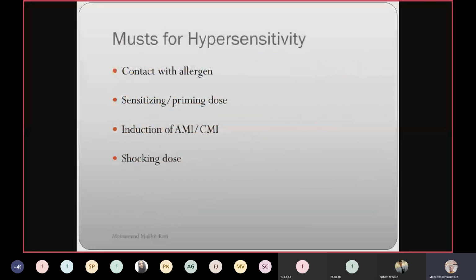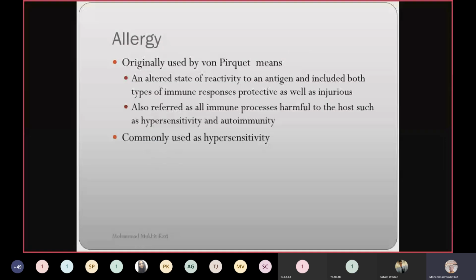What are the prerequisites of a hypersensitivity reaction? Must for hypersensitivity: contact with allergen, very important. That is also called the sensitizing or primary dose. Then it has to induce the AMI or CMI, the antibody-mediated immune response or the cell-mediated immune response. And what is more important prerequisite? The shocking dose. The shocking dose is very important.